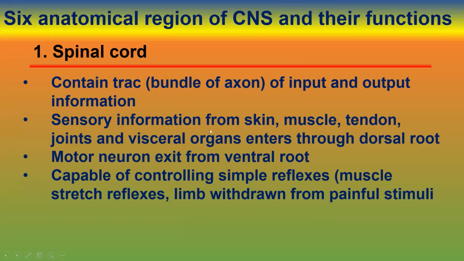Sensory information from skin, muscle, tendon, joints, and visceral organs enters through the dorsal root, and motor neurons exit from the ventral root, capable of controlling simple reflexes like muscle stretch reflexes and limb withdrawal from painful stimuli.